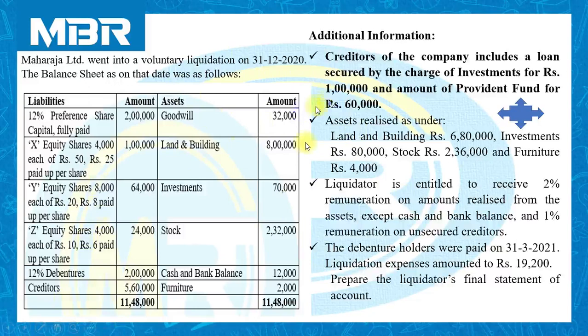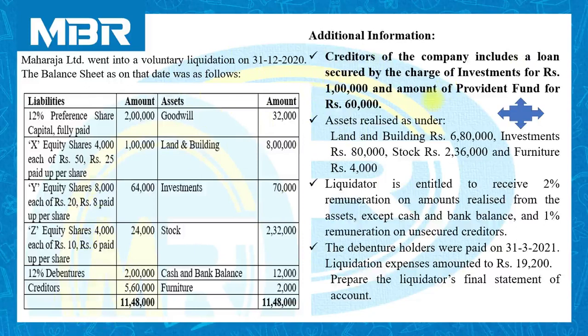Creditors of the company include a loan secured by the charge of investments for rupees 1 lakh and an amount of provident fund for rupees 60,000.